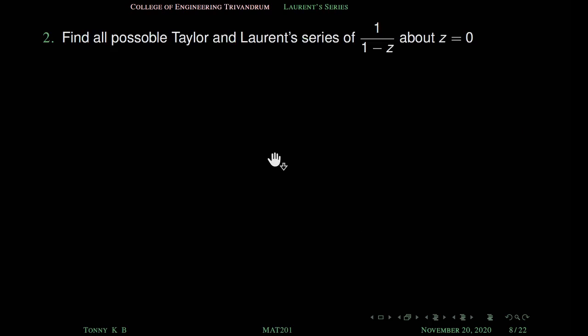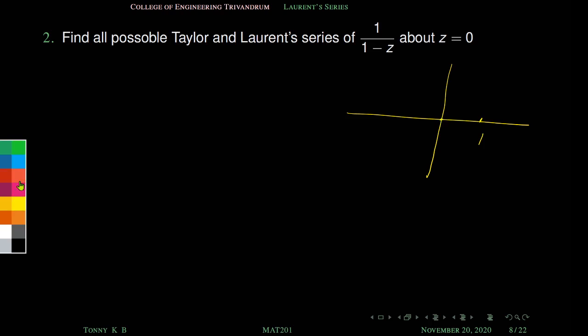Next problem, find all possible Taylor and Laurent series of 1 by 1 minus z about z equal to 0. It is clear that its singularity is at z equal to 1. This is our singular point. Here the function is not analytic at this point 1, and we have to find the series expansion about 0. So the question is, find all possible Taylor and Laurent series expansions about z equal to 0.